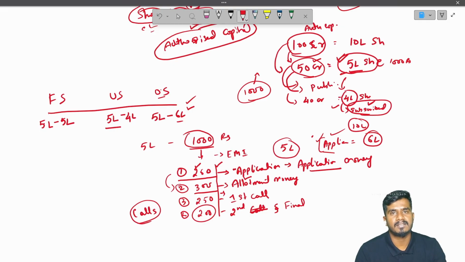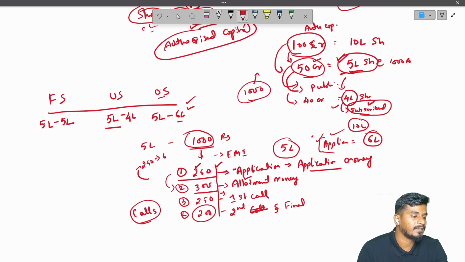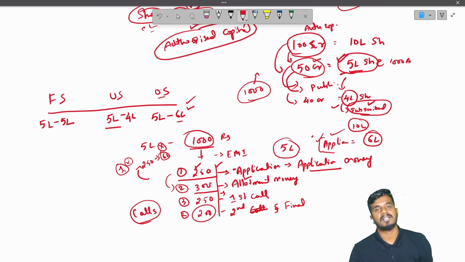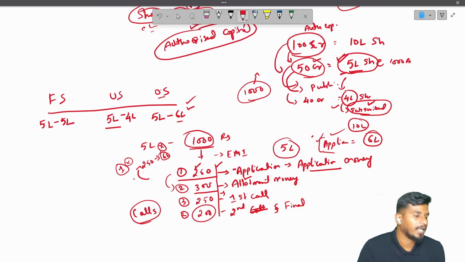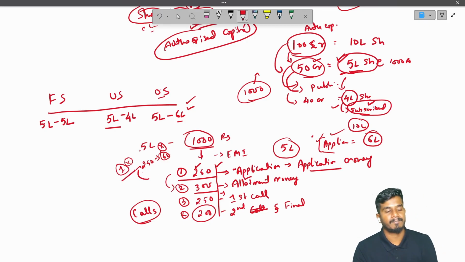Like this, oversubscription or under subscription may happen. If people apply along with application money, let us say along with 250 rupees they sent 6 lakh applications, we won't have any control over it. If they don't need them, they can reject the extra 1 lakh shares. Whatever extra shares they have applied for, the company can reject. So this is the basic concept.